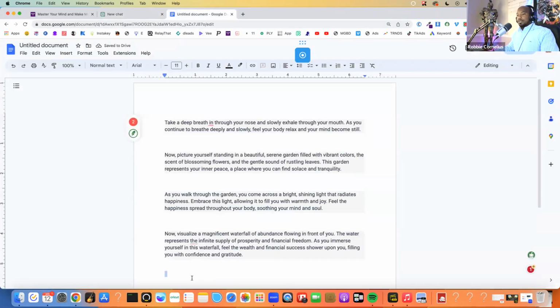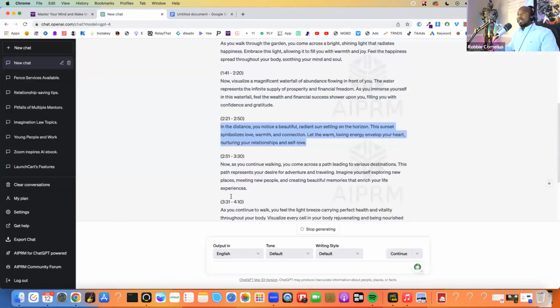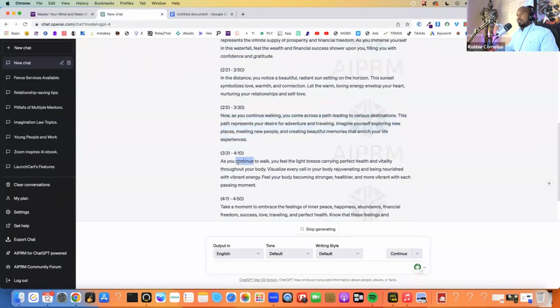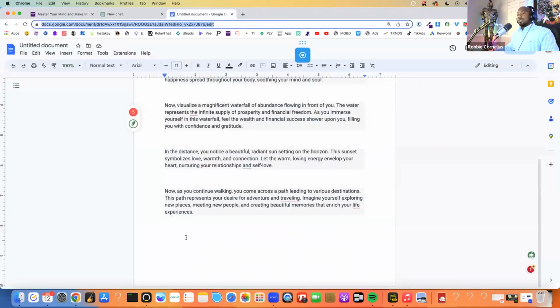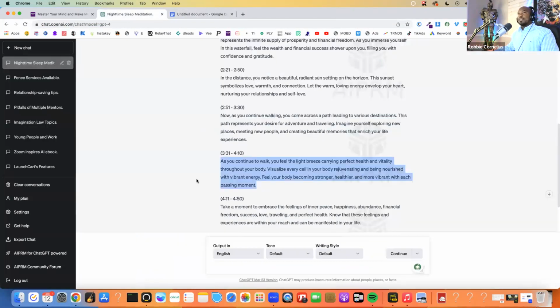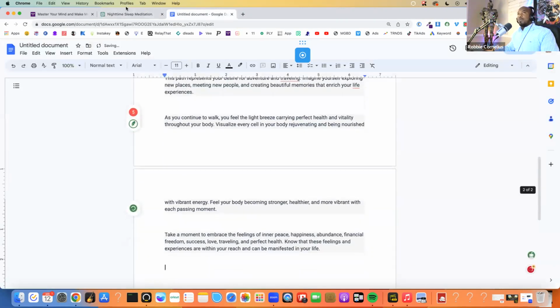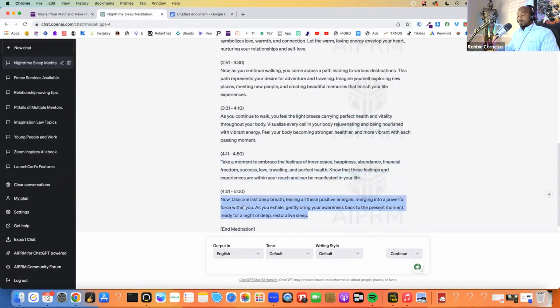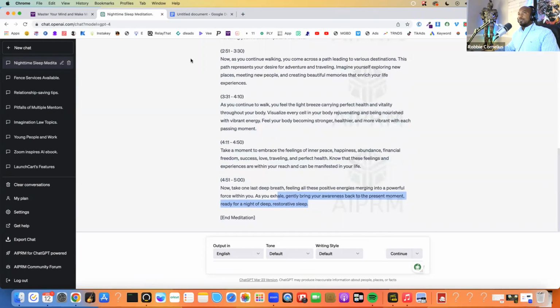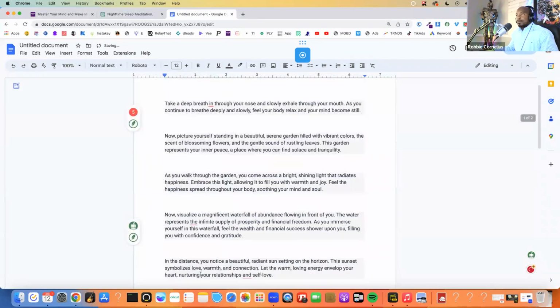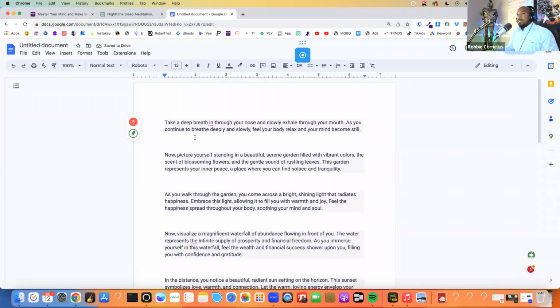Now, for me, there's several ways I like using AI to generate meditation videos or meditation music and things of that nature. One of the ways I like doing it is I'll use these outputs with my own voice. Another way I like using it is I'll use these outputs with an AI voice generator. Now I'm going to read this to make sure it makes sense to me.